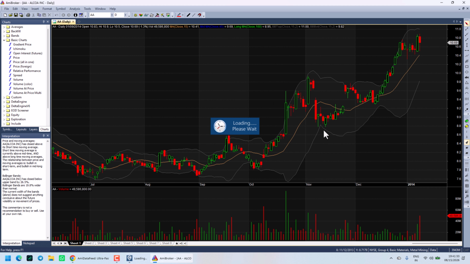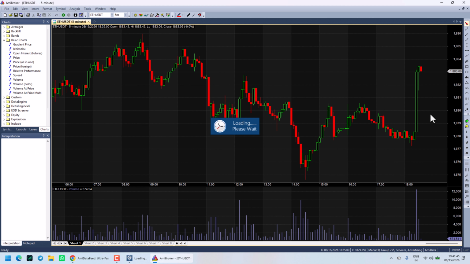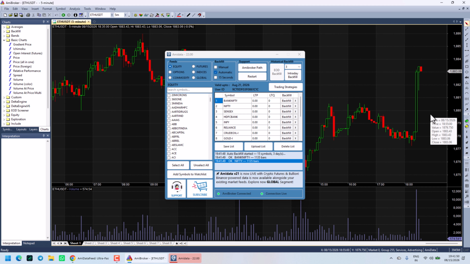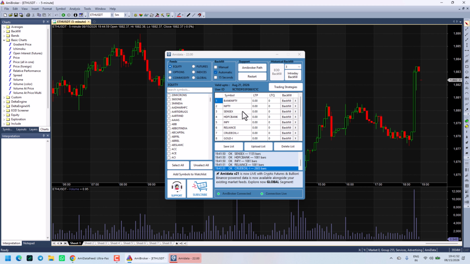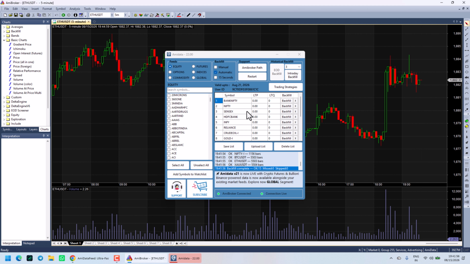Now after starting, it has automatically opened Amibroker. It's still loading. Let us wait for a while. See, now once loading has been done, data has started appearing on the Amibroker. But before going there, I will show you the different sections of this Amidata app.